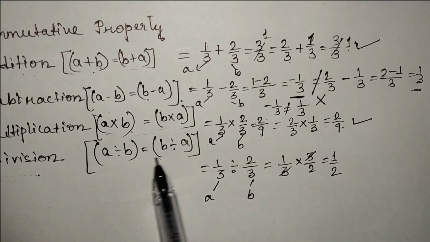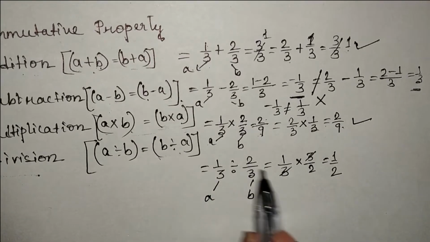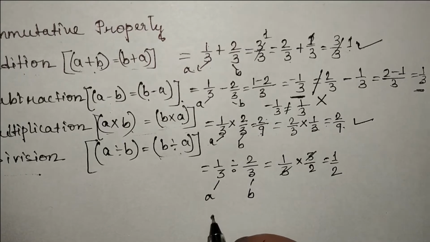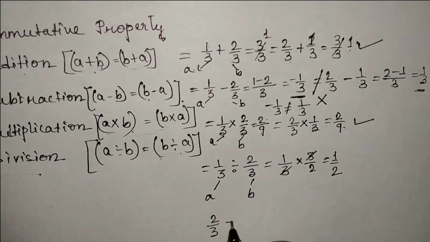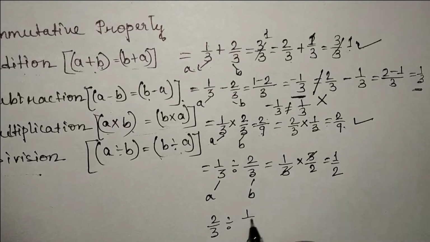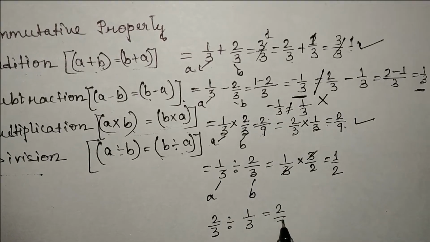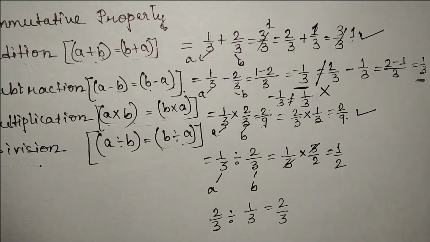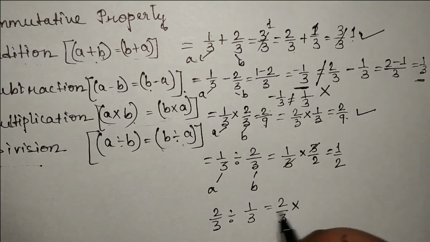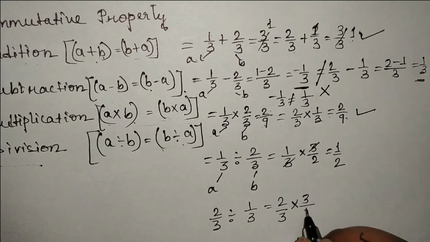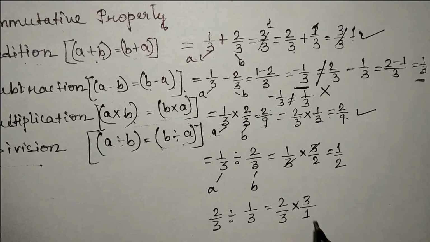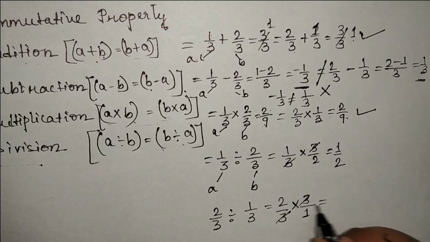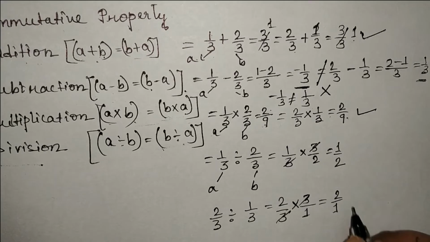Now we will rearrange the number according to this rule. So we'll write B at first. So 2 by 3 I am putting at first, then divided by 1 by 3. Now 2 by 3 into the reciprocal of 1 by 3, which is 3 by 1. The reciprocal of 1 by 3 is 3 only. So 3 cancels. So 2 by 1 we have got, which is 2.